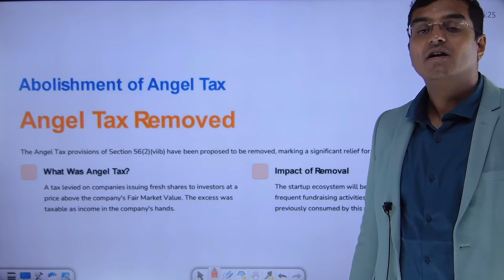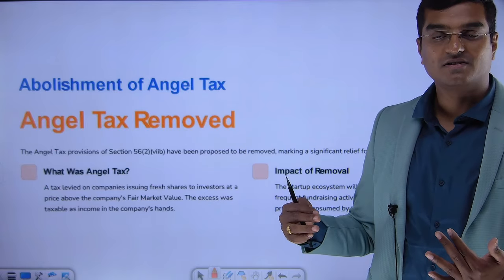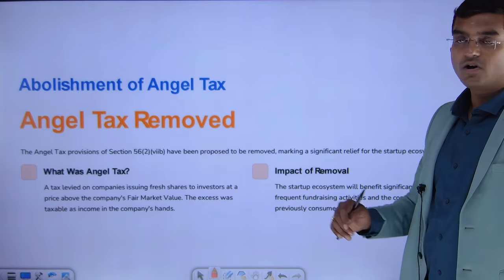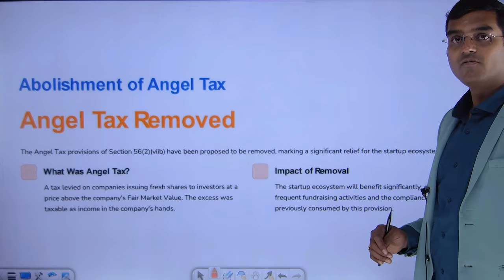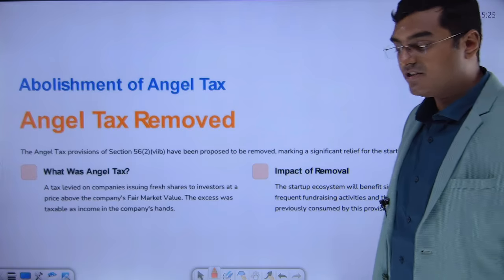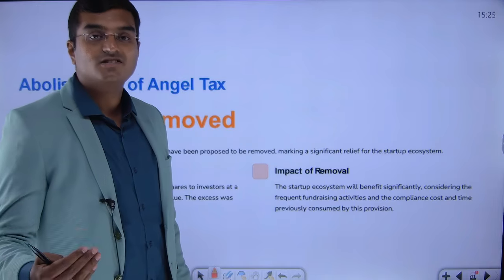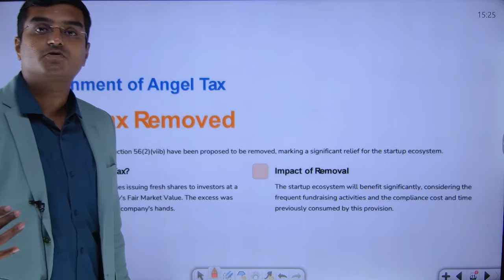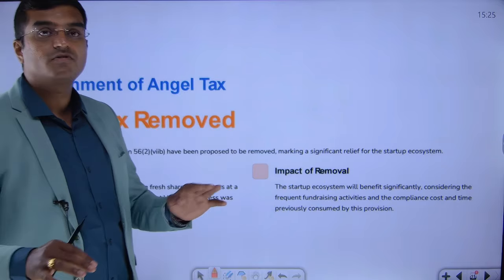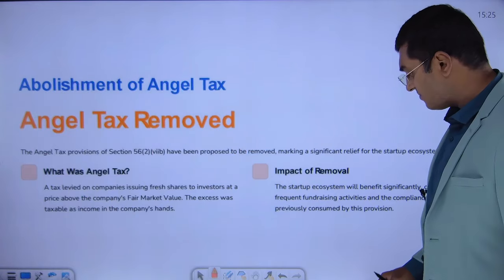So why is it removed? In order to help startups, to benefit startups to raise more and more funds. So that is removed completely, dear friends. I hope all of you understood. I explained what the meaning of angel tax is and what had happened earlier, that is before Finance Act 2024. As a part of Finance Act 2024, in order to encourage and motivate startups to get more and more funds from angel investors, this angel tax was abolished. So this is one of the important amendments.